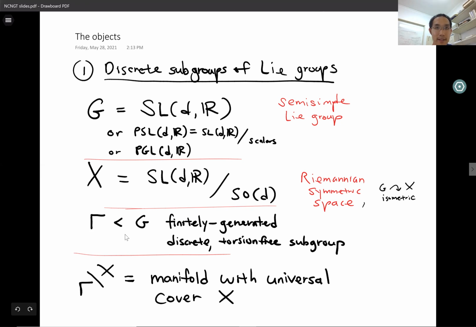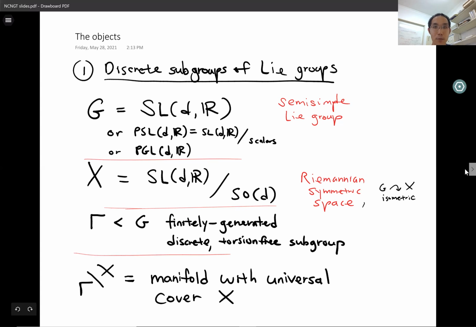Gamma is going to be a finitely generated discrete subgroup of G. And to avoid additional technicalities, I'm going to assume that gamma is always torsion-free. Since G acts on X by isometries, we can take a quotient of X by gamma. And since gamma is a discrete and torsion-free subgroup, this quotient is going to be a manifold whose universal cover we can identify with the simply connected Riemannian manifold X. These are the kinds of objects we are going to talk about.